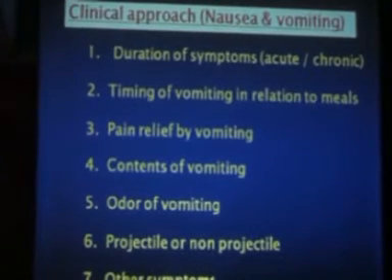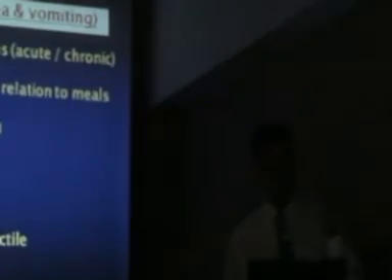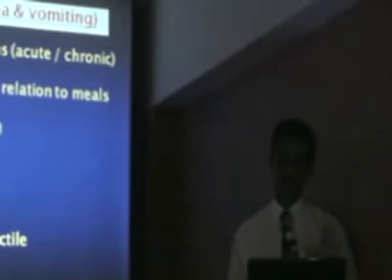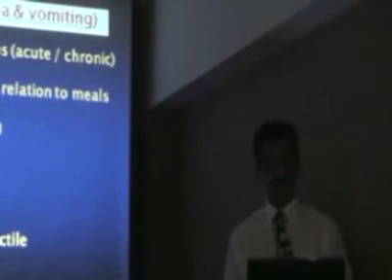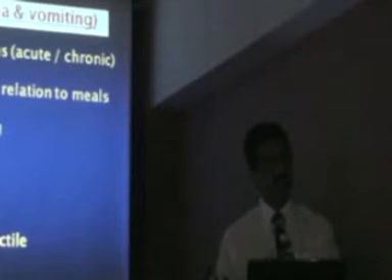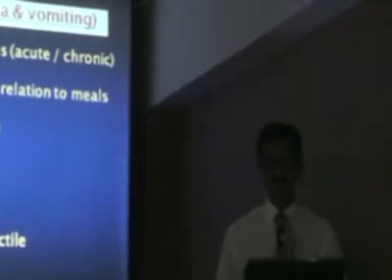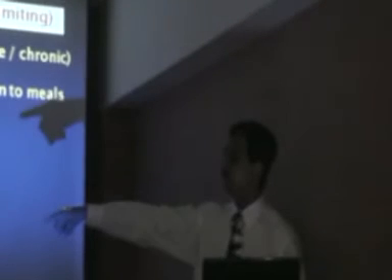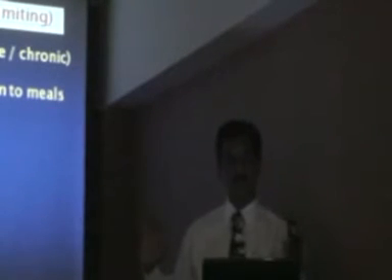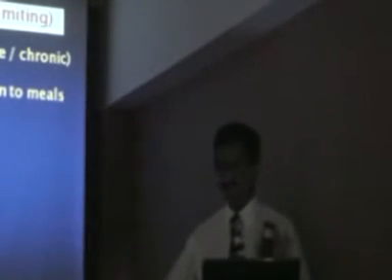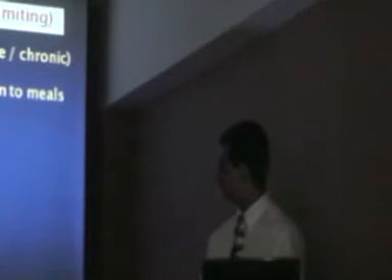Classical teaching in undergraduate days, if you have projectile vomiting, it is CNS. And if you have non-projectile vomiting, it is all other disorders. But this is given up now. This is stupidity. There is nothing like projectile and non-projectile vomiting. You cannot judge vomiting by saying my vomiting went 5 feet distance, so I got severe problem. Right? Or my vomiting went 1 foot distance, so I got less problem. It's stupidity. There is nothing like projectile, non-projectile. It's given up now. Last 15 years this is given up.